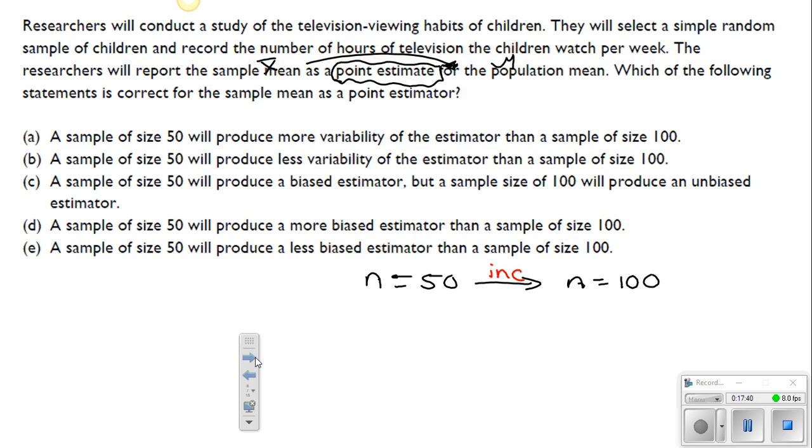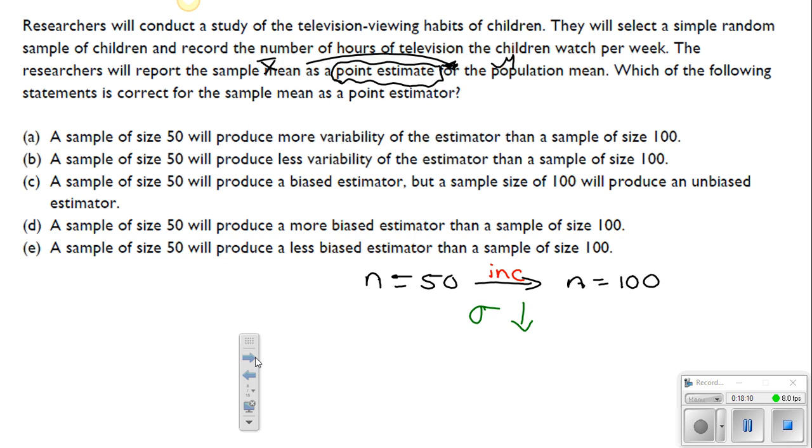So if you increase sample size, remember that the first thing you should think of is that variability should be going down. Notice that some of these answer choices are talking about variability. Now, we don't know anything about the bias here. So here's the thing. If it's talking about increasing sample size, remember that increasing sample size does not fix bias. It only reduces variability, right? Or on the other end, if you decrease sample size, it increases variability. So one of those two things is going to go on.